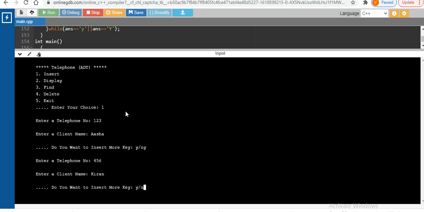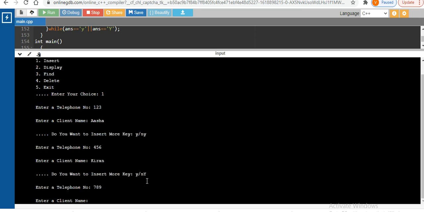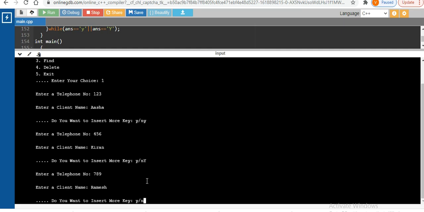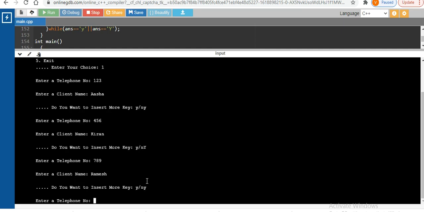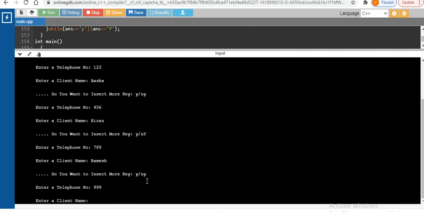Okay, now again it will ask if you want to insert some more. So I will say yes, I want to insert. What will be the telephone number for this? 789, for example. What will be the name? For example, Ramesh, the name of the client. Again, you want to continue. Yes. So the telephone number is 999, and we have to write down the name of the person, for example, Maya.